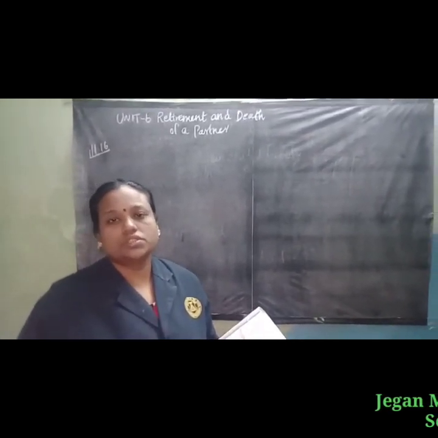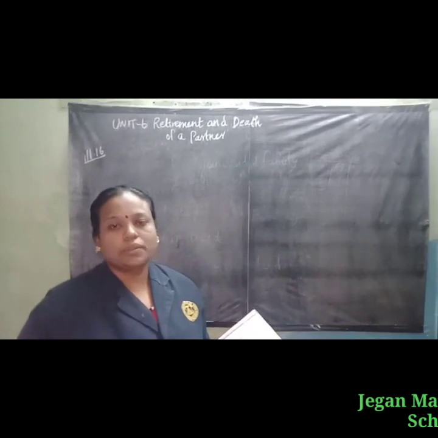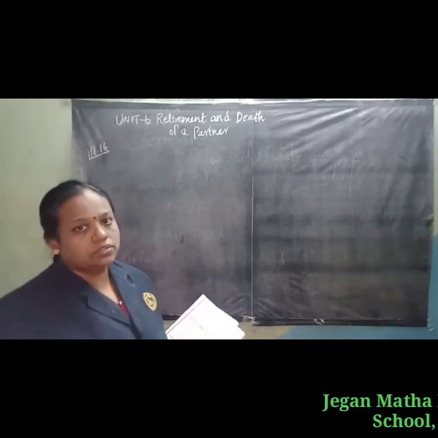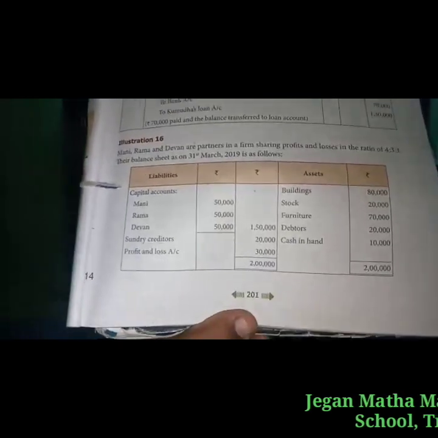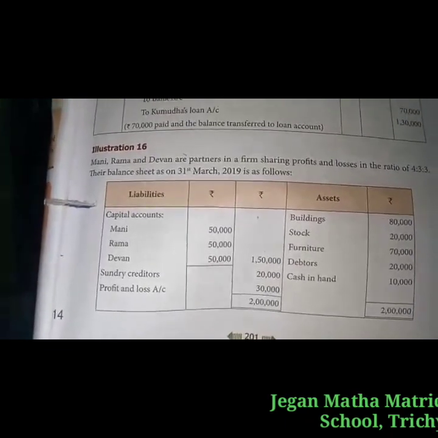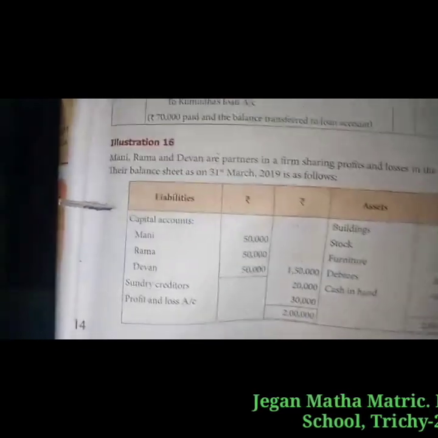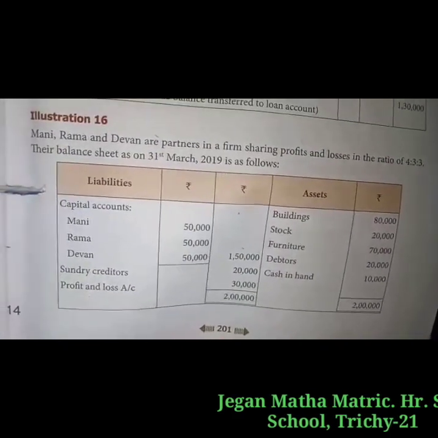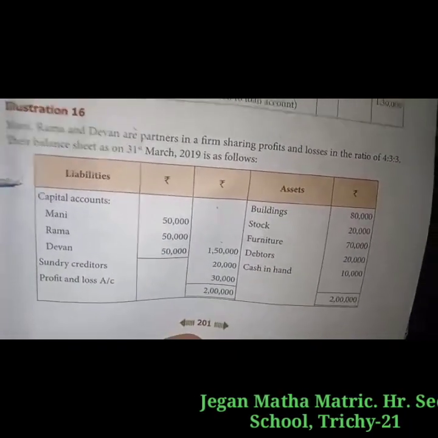In this video we are going to discuss Unit 6, Retirement and Death of a Partner, Illustration 16. Mani, Rama and Devan are partners in a firm, sharing profits and losses in the ratio of 4:3:3. Their balance sheet on 31st March 2019 is as follows.